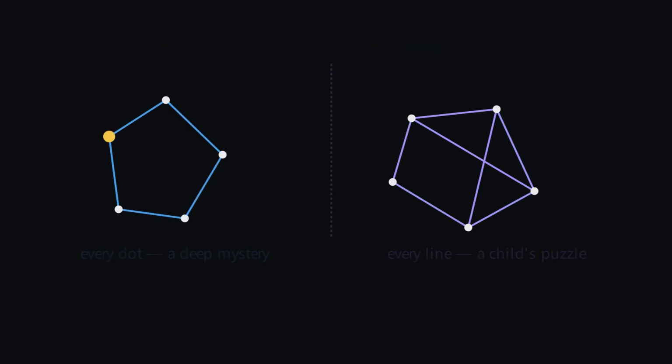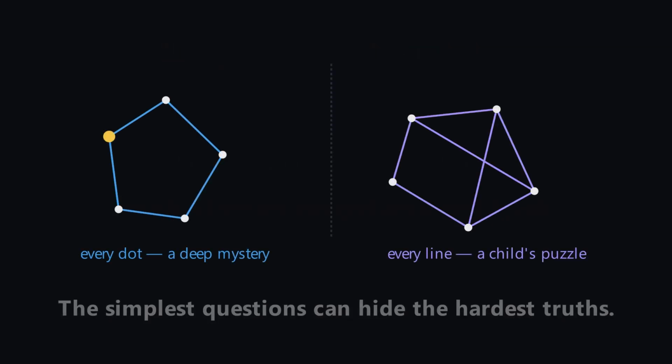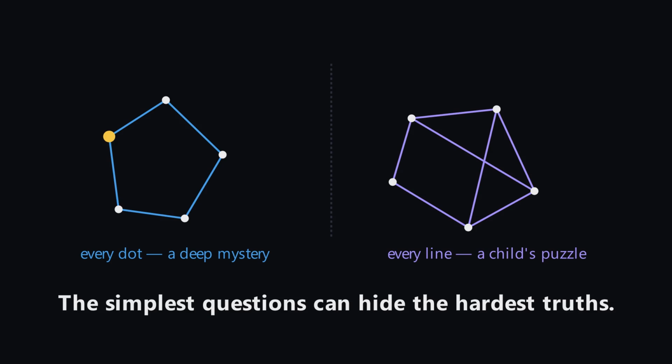So sit with this. Cross every line: a child's puzzle solved in 1736. Visit every dot: one of the deepest mysteries in science. Two puzzles almost identical. The simplest questions can hide the hardest truths. And sometimes the most human thing we can do is find a route that's good enough and get going.